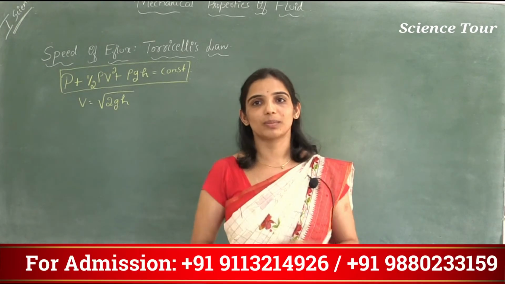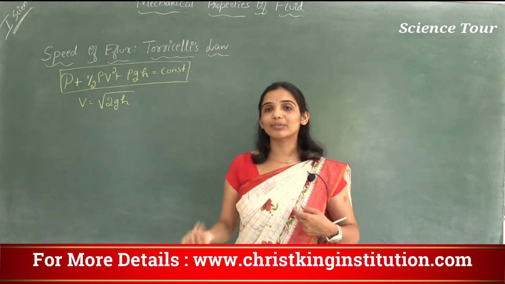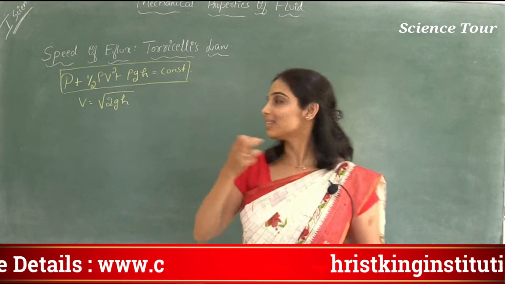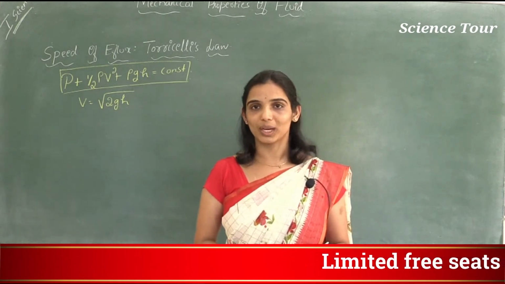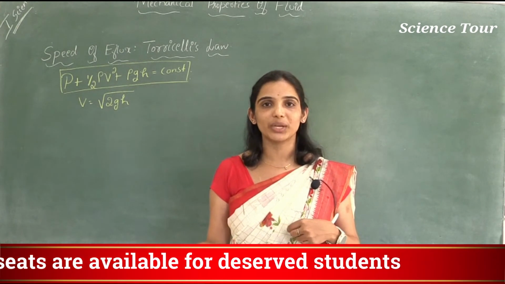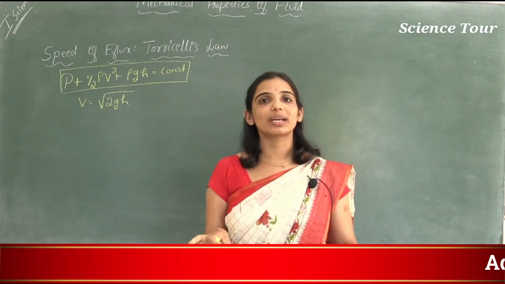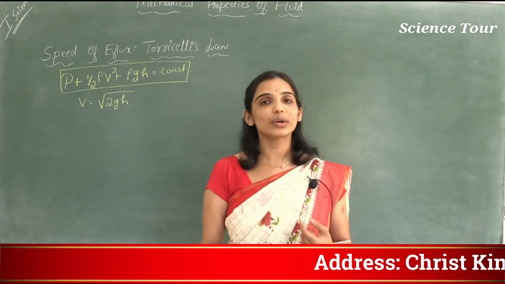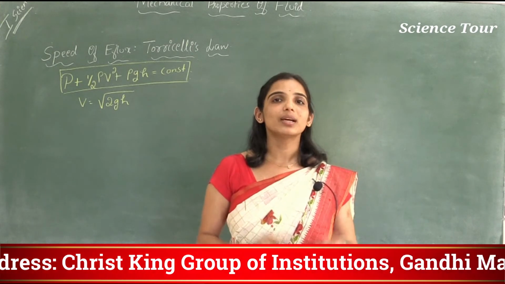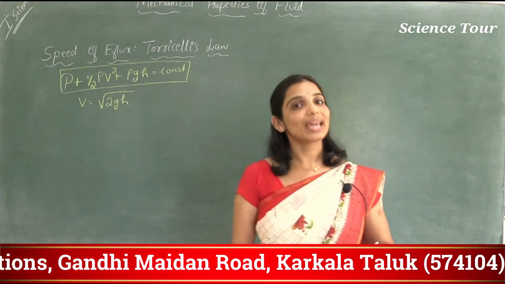So that is free fall. We have learned so much about it. Torricelli's law states that the efflux of a fluid, efflux meaning outflowing of any fluid, is similar to free fall of any object. In free fall, the speed of the object is independent of its mass. So in efflux too, when the fluid flows out of the container, it is similar to free fall. The speed of the fluid should be equal to the speed of an object under free fall. So how do we prove that?